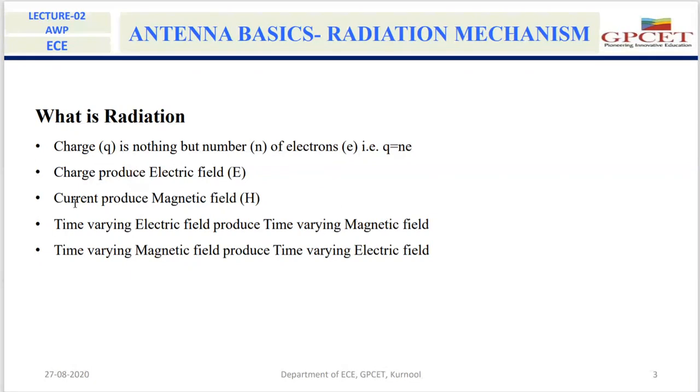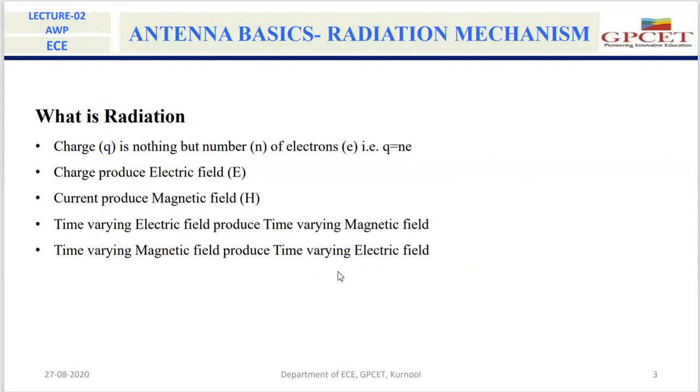That current produces the magnetic field. The time varying electric field produces a time varying magnetic field, and the time varying magnetic field produces a time varying electric field. These are the very fundamental things that we need to recollect. Now let us move to the actual content.